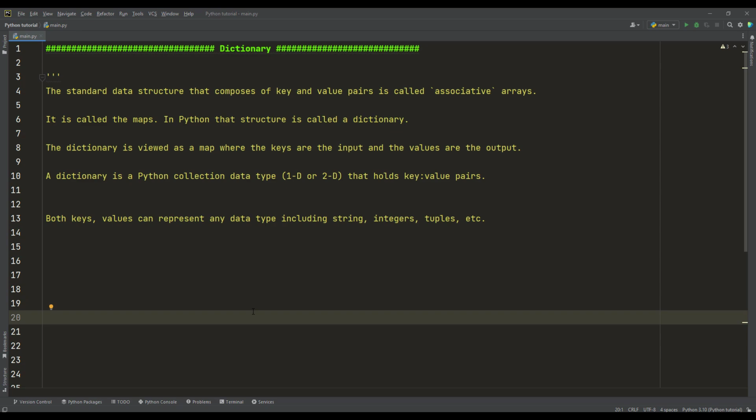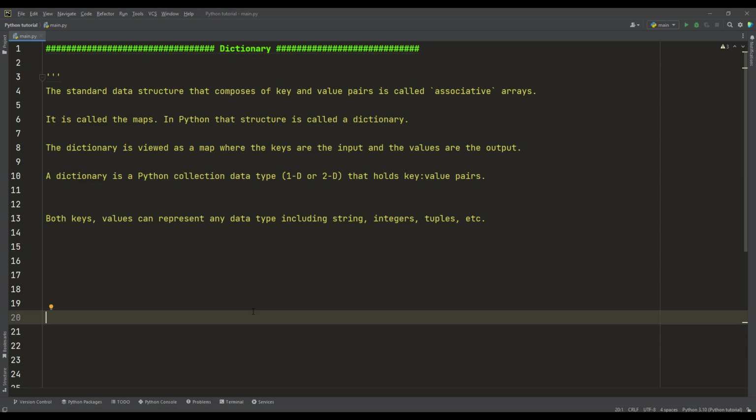For example, for these pairs of keys and values, they can be strings, as I mentioned, like countries and the capital of the countries, which is cities. So both are represented in a string representation, or they could be integers, or any data structure, but it should be a tuple, not a list.